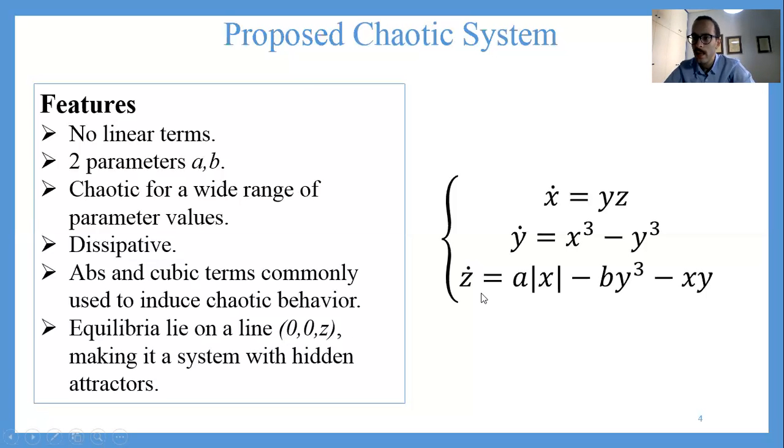So this system with line equilibria is a special system that belongs to the category of systems with hidden attractors. Such systems are a very trending topic of research among physicists and engineers because many works have shown that they are very handy in encryption-based applications. They have a lot of nice numerical properties that make them, not going into detail, much more handy in encryption-based applications. So, when designing a novel system, we always want to have this additional property, ideally. So this is our new system.